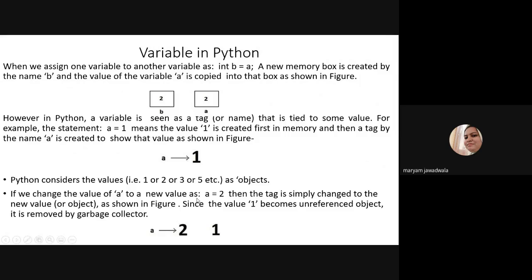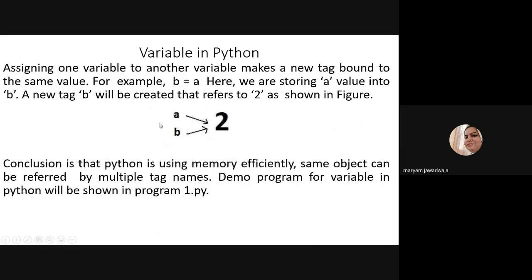If you assign some other value, then a refers to 2 and 1 is unreferenced, meaning it is removed by the garbage collector. If I write b equals a, the value 2 remains the same and is referred to by two different tag names. So the conclusion is that Python uses memory efficiently. The same object can be referred to by multiple tag names.